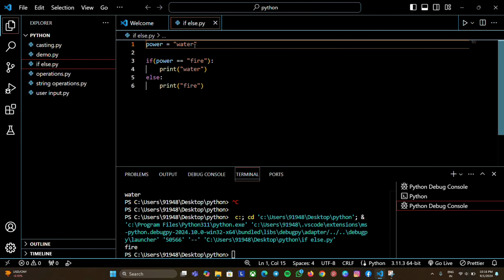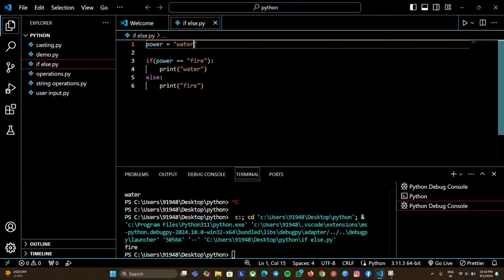We get the output as fire. Now let me explain what happens here. Actually the program is really simple. First we give the value fire to the variable power. While coming to the if condition, it checks whether the power variable contains the value fire. If the power variable contains the value fire, it would have printed water, similar to the first attempt we tried. But there is no value like fire inside the variable power. So it travels to the next condition, else.